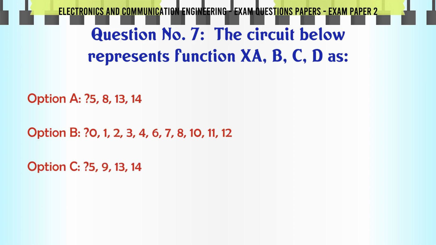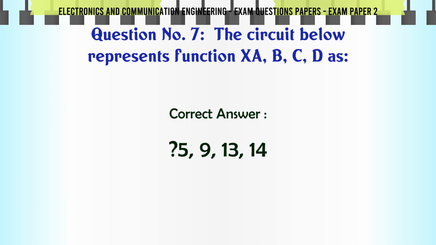The circuit below represents function X = f(A, B, C, D) as A. Σ(5, 13, 14). B. Σ(0, 1, 2, 3, 4, 6, 7, 10, 11, 12). C. Σ(5, 9, 13, 14). D. Σ(0, 1, 2, 3, 4, 5, 6, 7, 10, 11, 12, 15). The correct answer is Σ(5, 9, 13, 14).